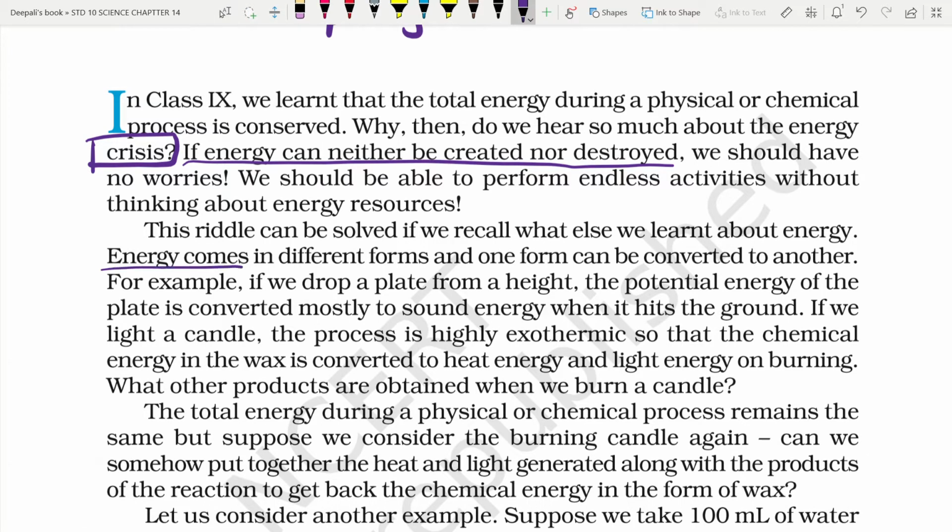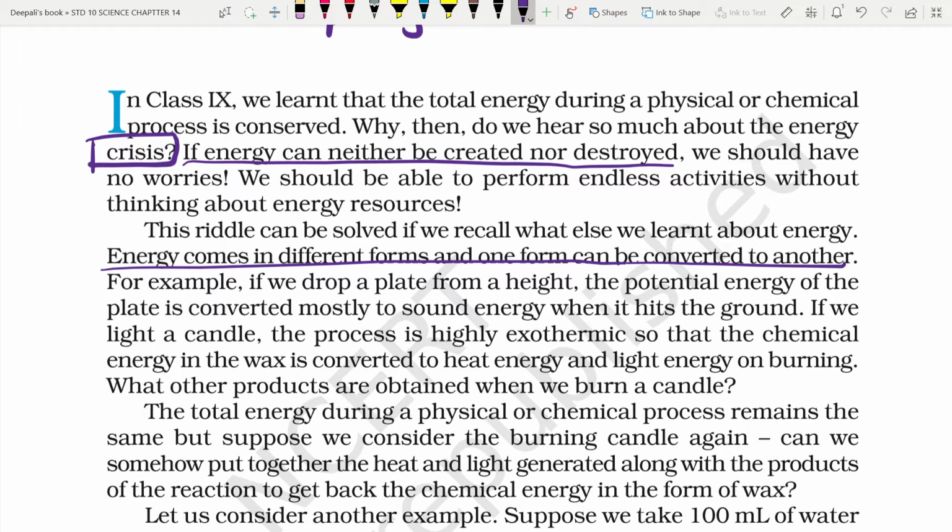Energy comes in different forms and one form can be converted to another form. During this conversion, some energy gets converted into such a form which cannot be utilized again. And so that energy, which is not a resource anymore, creates the energy crisis. For example, if we drop a plate from a height, the potential energy of the plate is converted mostly to sound energy when hitting the ground.